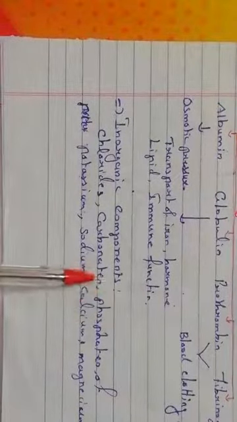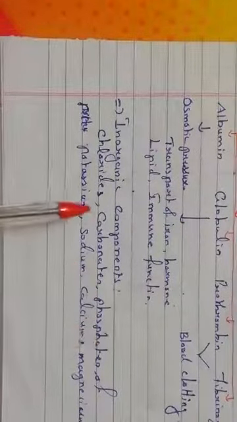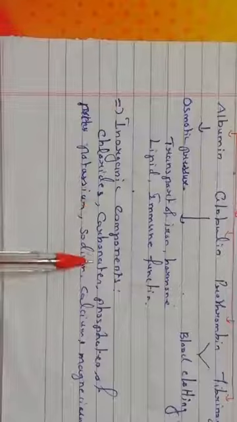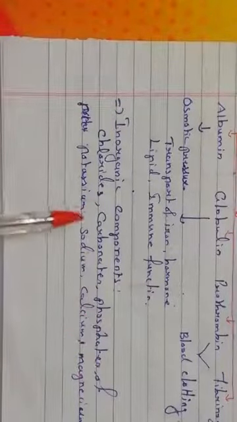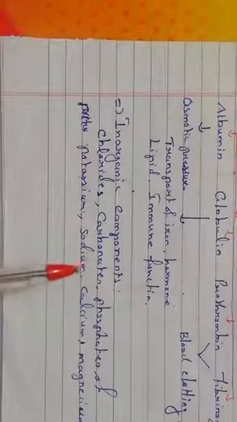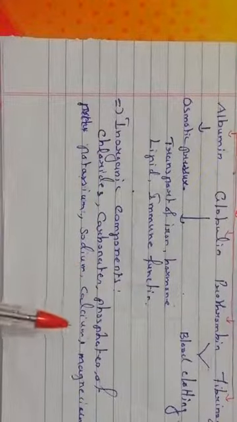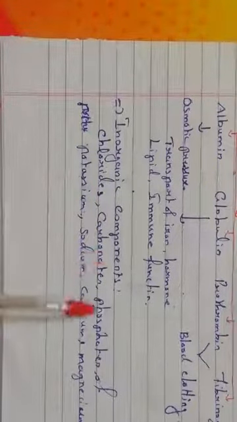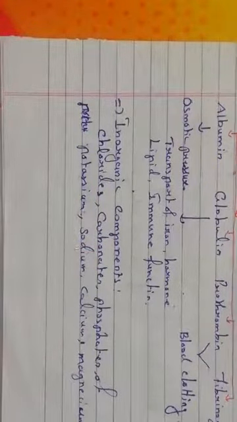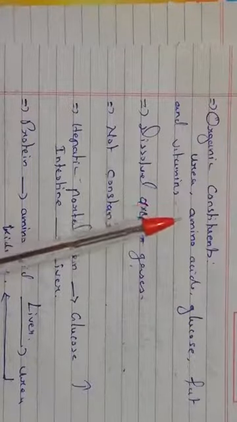Then it consists of inorganic components: chlorides, carbonates, phosphates of potassium, sodium and calcium as well as magnesium. These are the inorganic components. Fine. Then organic constituents are urea, amino acids, glucose, fat and vitamins.